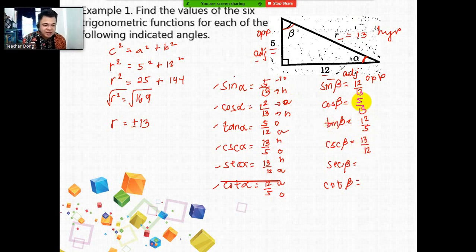For cosine beta, it is 5 over 13. So for secant beta, it will now become 13 over 5. Then for tangent beta, it is 12 over 5. For cotangent beta, it will now become 5 over 12. As simple as that. So if you are already familiar with the 6 trigonometric functions, it is easy for you now to identify the measurements. Okay? So to better understand this one, let's proceed to the second example.